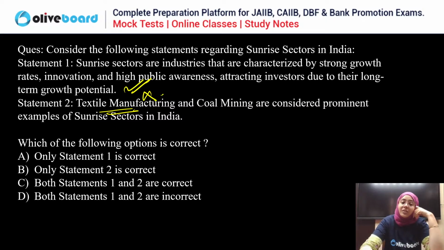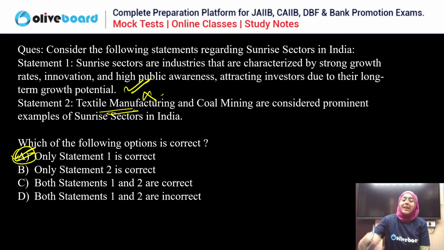Examples of the sunrise sectors are green energy, fintech, information technology, electronics, pharmaceuticals, healthcare, automobile, retail sectors, processing plants. These are the examples of the sunrise sector, not coal mining, not the textile industry. So these are the wrong statements. If we talk about the correct statement, only the first statement is correct. Rest all the statements are wrong. Clear? So A is the correct answer. Done?